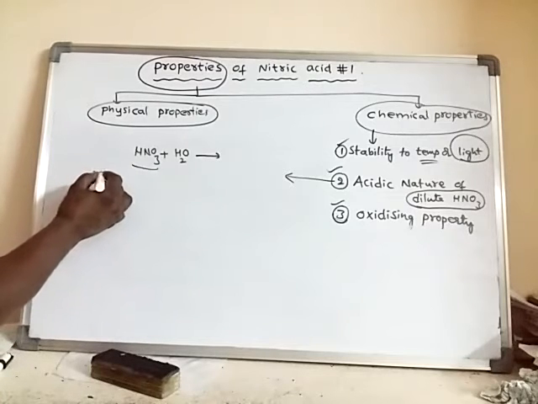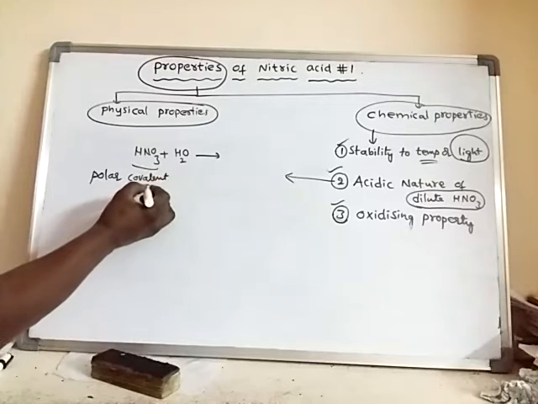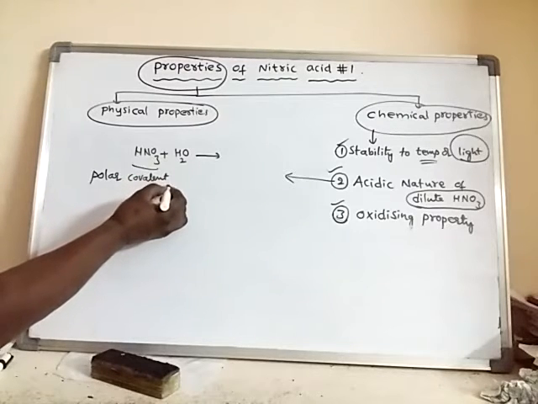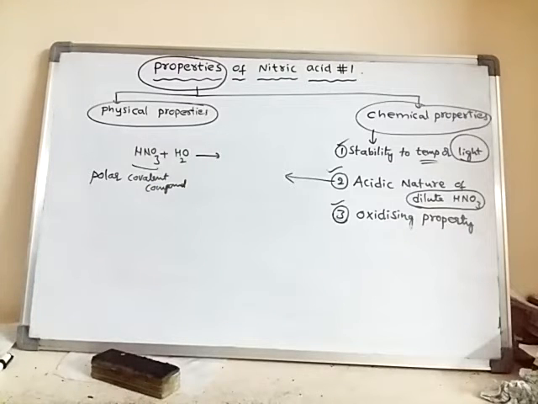Generally, polar covalent compounds, when they are kept in water, ionize.